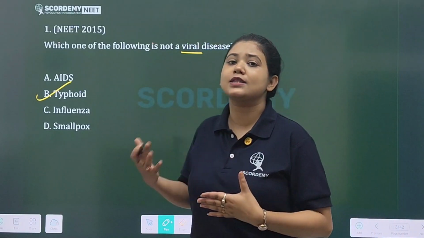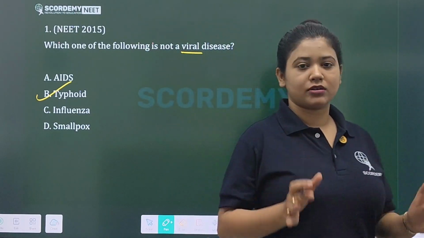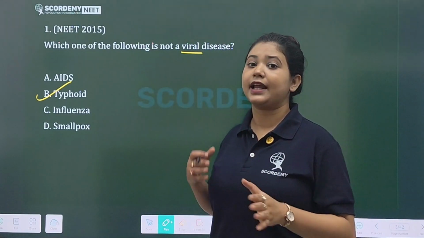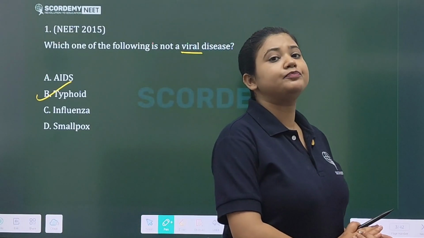And how does typhoid spread? Usually through contaminated food and water. Okay, contaminated food and water, typhoid. Typhoid disease occurs in a person this way.